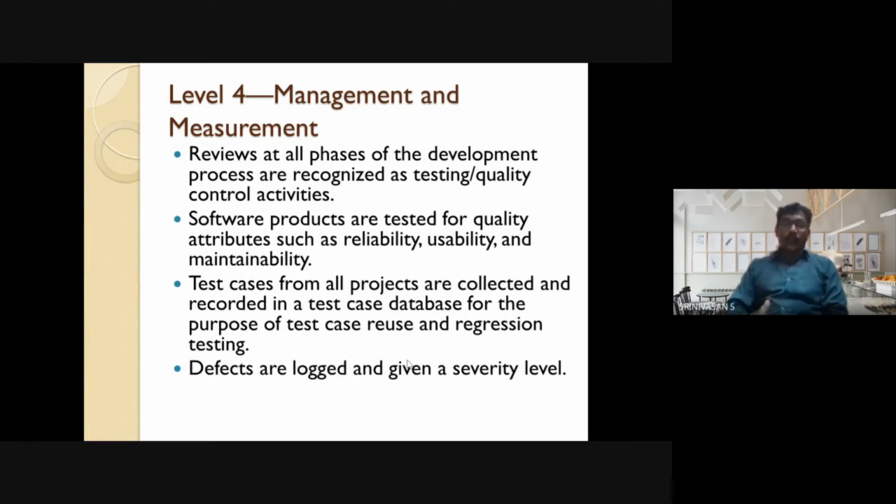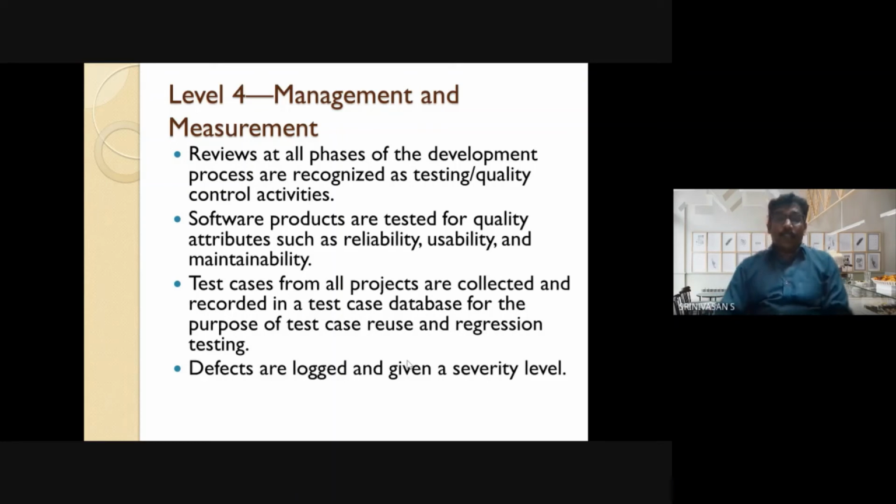The software products are tested thoroughly based on different quality attributes such as reliability, usability, and maintainability. The test cases from all projects are collected and recorded in a database when the companies are operating in the fourth level. The test cases will be used later and they will perform the regression testing on the product before they release the product into the market.